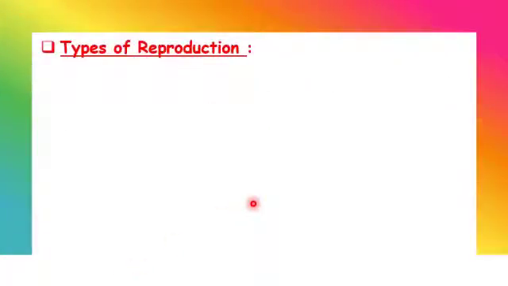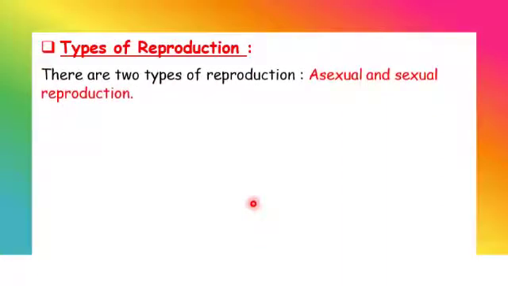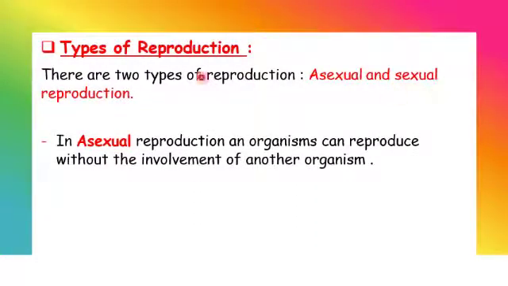Okay, types of reproduction. We have two types of reproduction: asexual reproduction and sexual reproduction. In asexual reproduction, an organism can reproduce without the involvement of another organism. This means that we only need one organism to make asexual reproduction.